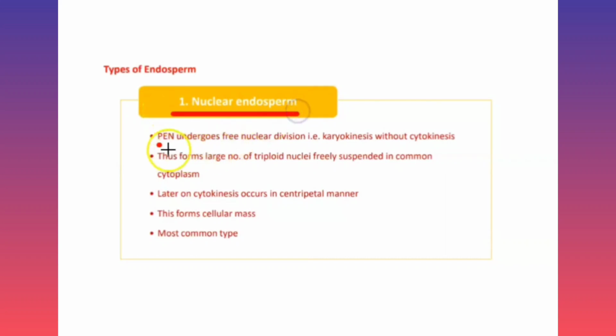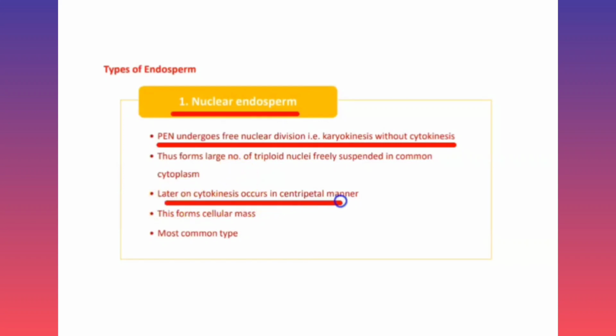In the nuclear endosperm, the primary endosperm nucleus undergoes free nuclear division, without being followed by cytokinesis, and many nuclei are formed, and then wall formation occurs, and later cytokinesis occurs, and that endosperm is called nuclear endosperm, which is the common type of endosperm seen in the angiospermic plants. So first type of endosperm is the nuclear endosperm.